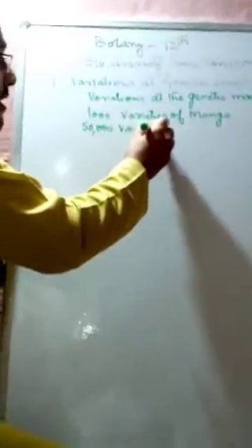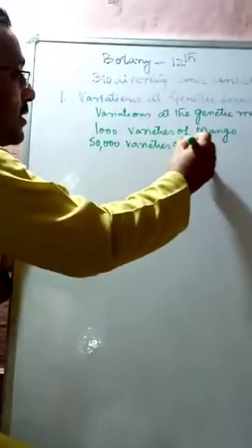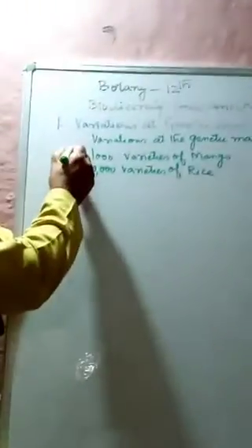Likewise, we have about 50,000 varieties of rice, and these different varieties also arise due to the variations in their genetic makeup. Let me give another example.